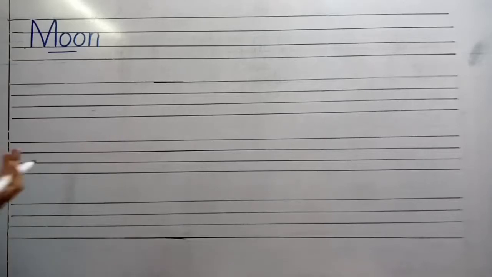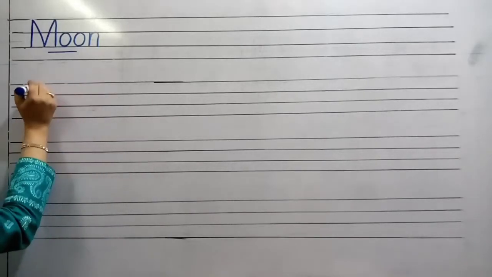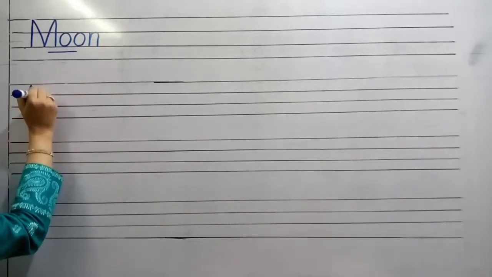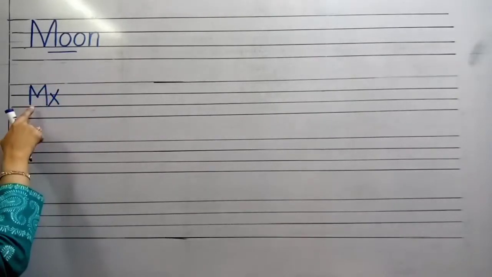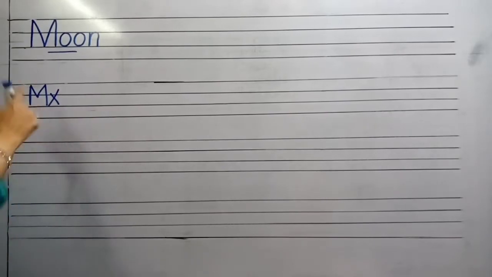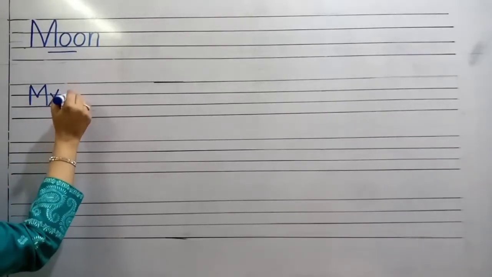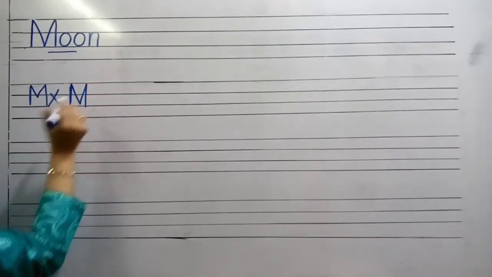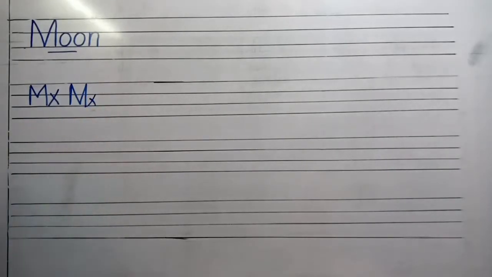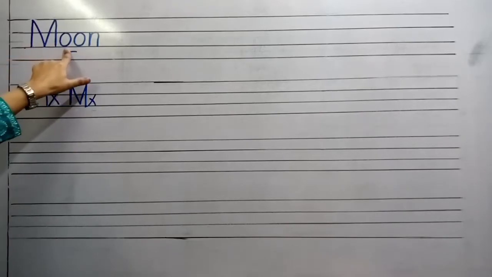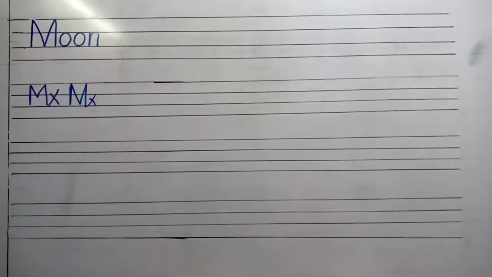Lots of times we write M like this. This is wrong. We deduct numbers here. We write M like this. This is also wrong. Kids, do practice the right formation of all the letters. We have lots of numbers. We get numbers here.